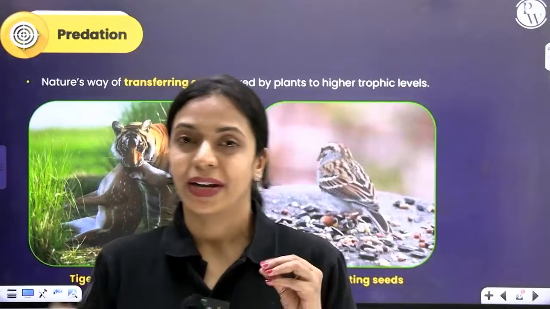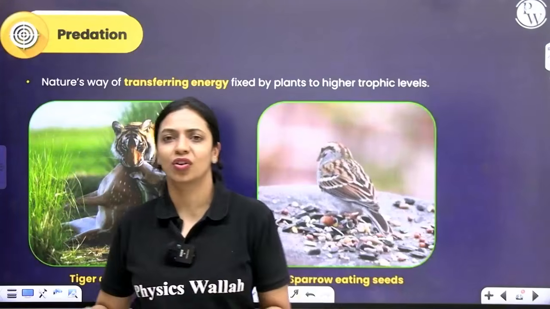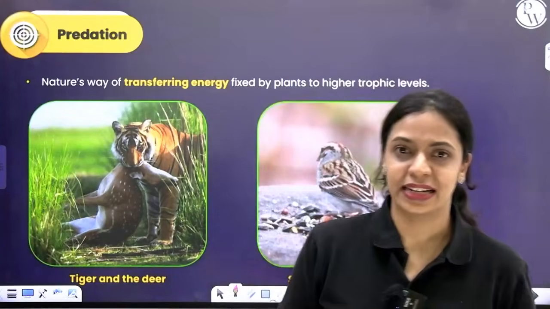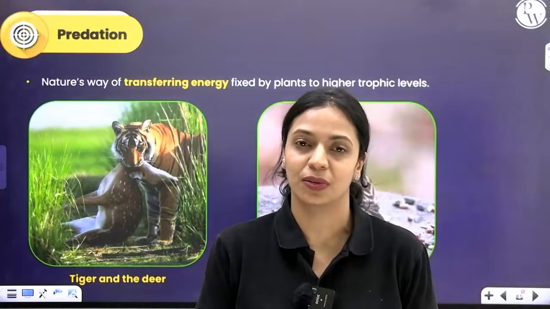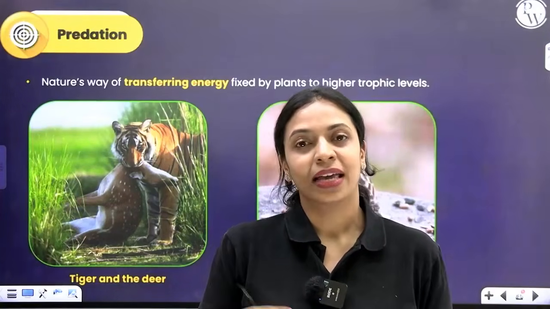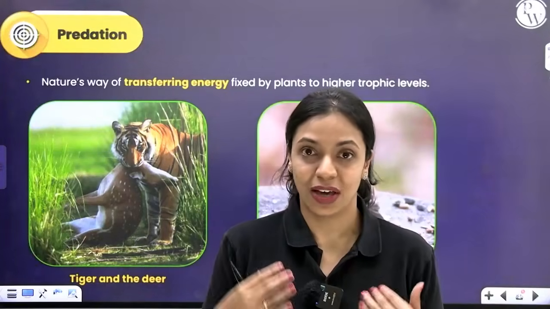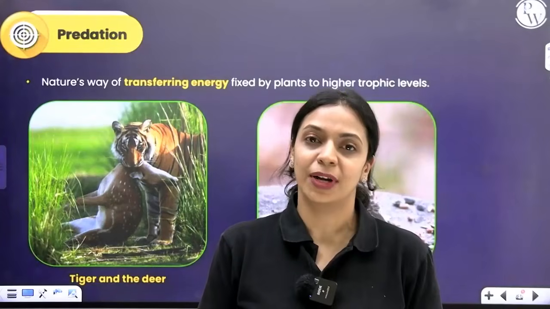Predation. The moment I say predation, you probably thought of a tiger chasing a deer or a lion chasing a bison and hunting it, killing it and then feeding on it, right? That's the general understanding of predation. But ecologically, even herbivorous organisms feeding on plants is considered predation itself. We are killing the plant and eating it, right? So ecologically, that is also considered predation.